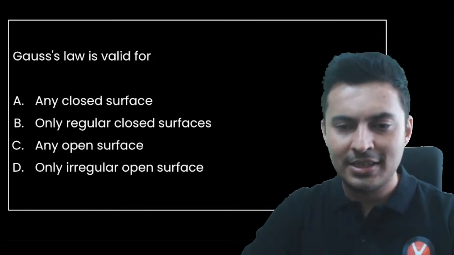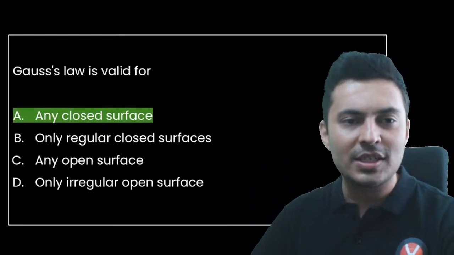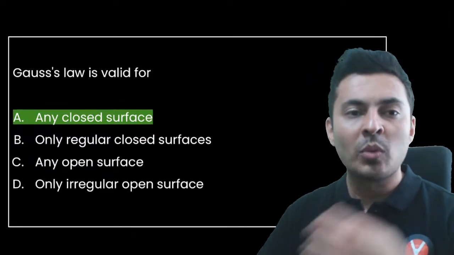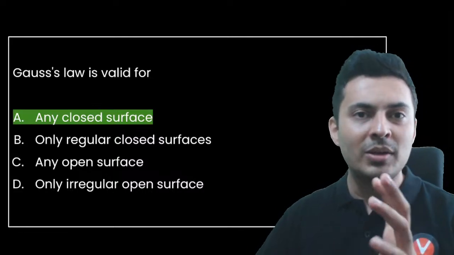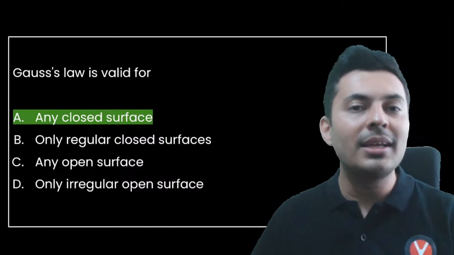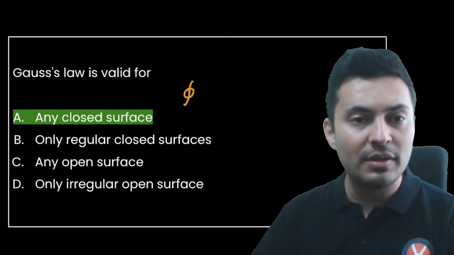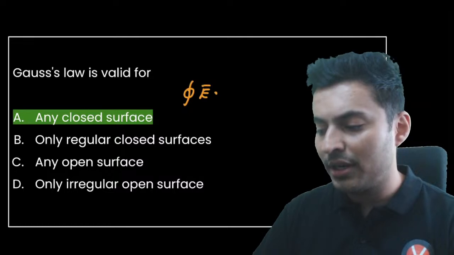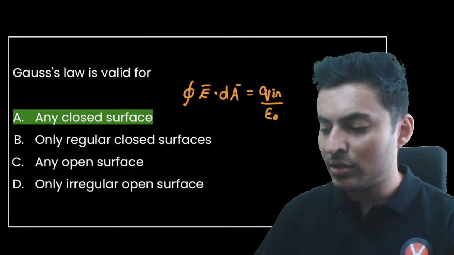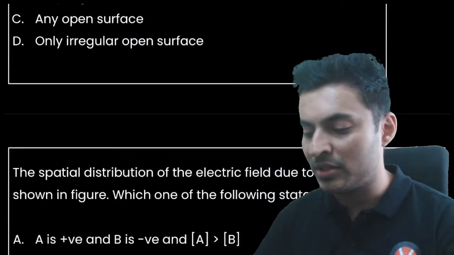What do you think the answer is? Yes, very good. Many of you got it correct. The answer is any closed surface. It's not for regular closed surface or symmetrical closed surface. Yeah, we use Gauss law for symmetrical surfaces or for regular polygons as such, because it makes our job easy, but that doesn't prevent us from using it for any randomly shaped closed surface. The main criteria is the surface must be closed. That's why you use the closed surface integral. E vector dot dA vector is going to be q in divided by epsilon naught. So this is going to stand for the closed surface integral. Yes. So any closed surface.